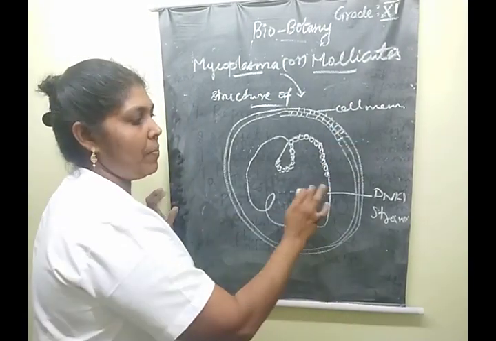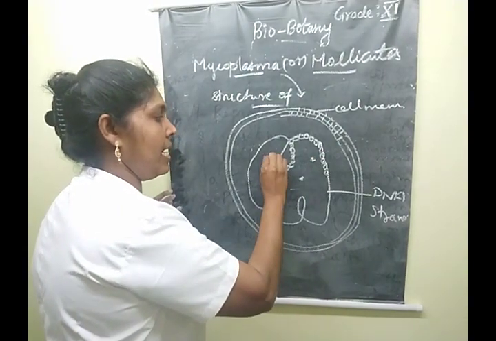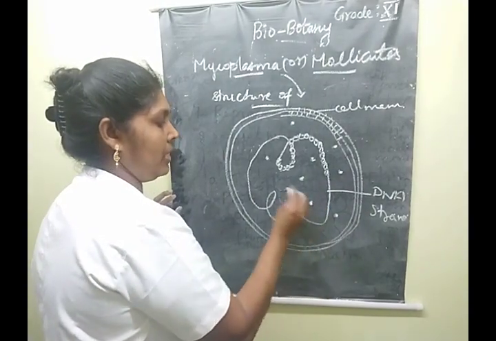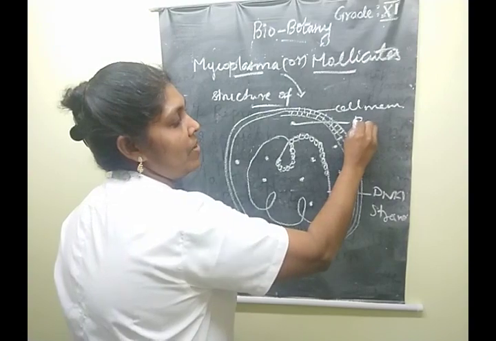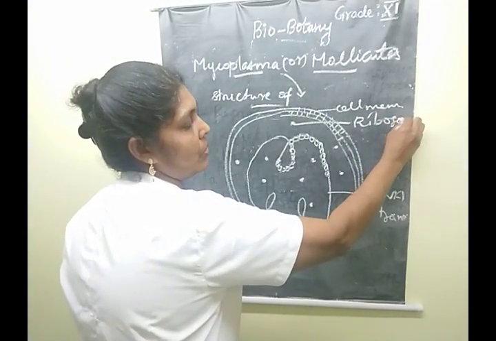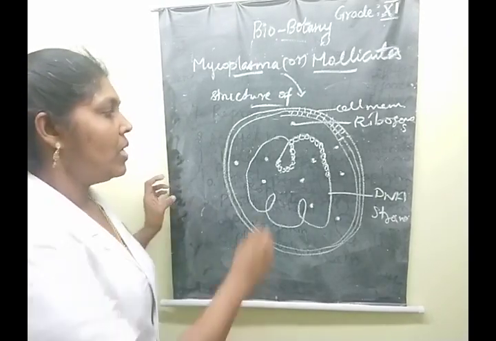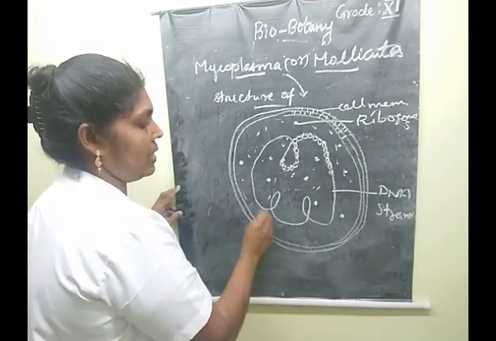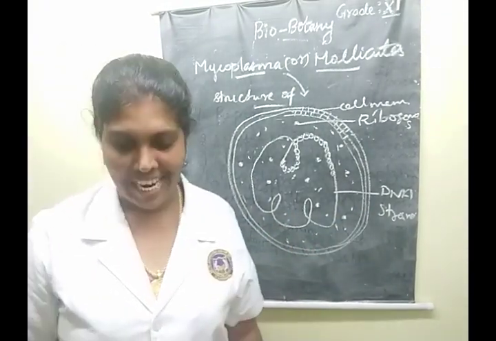So this is the cell membrane and this is the DNA strand. Then inside and outside the DNA strand, in this region, put structures like this. This is called ribosomes. Understood, ma? This is the easiest diagram, children. This is the structure of Mycoplasma. That's all. Understood? Yes, very good.